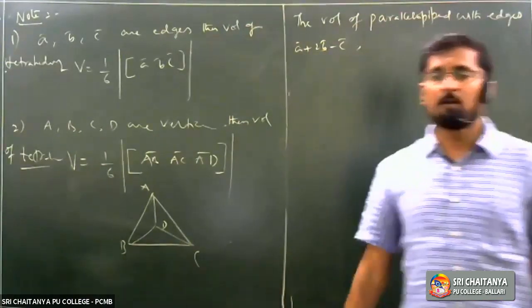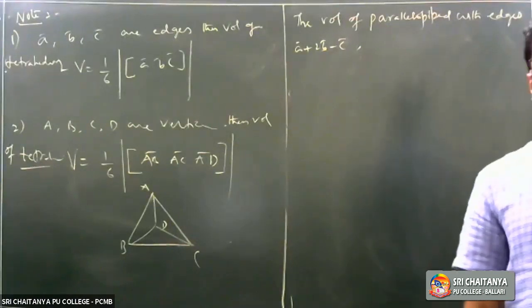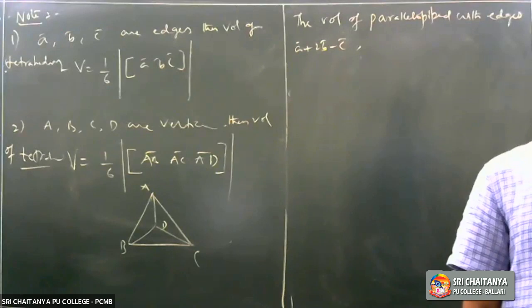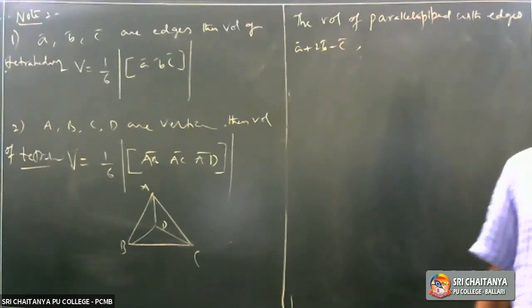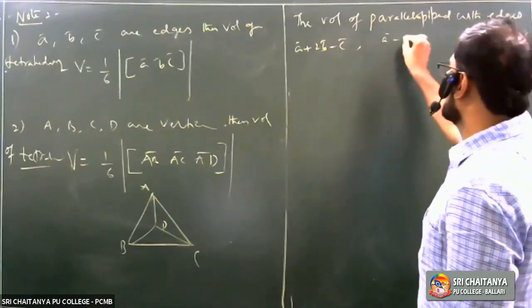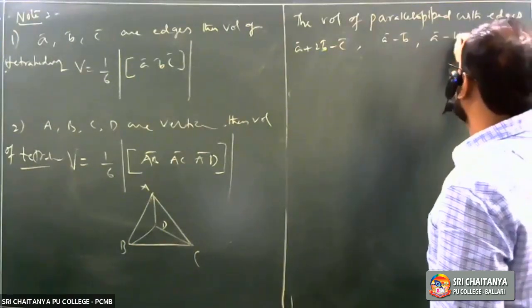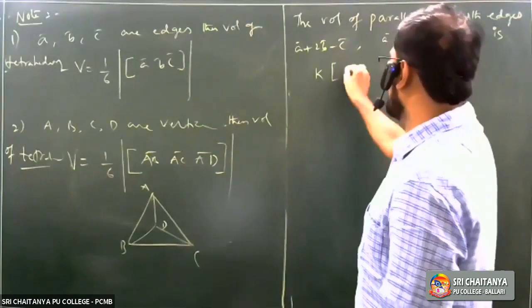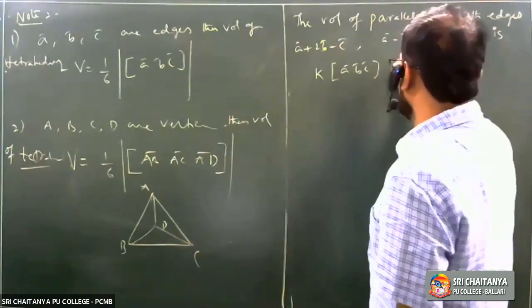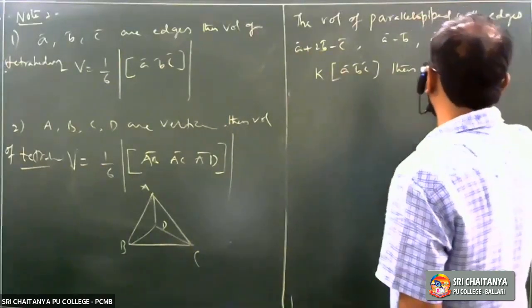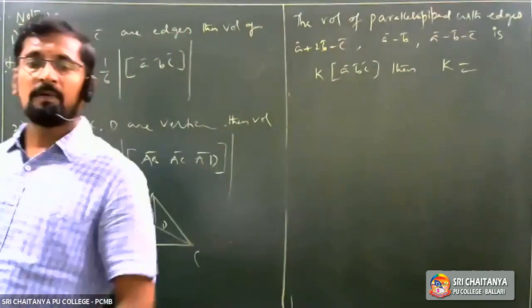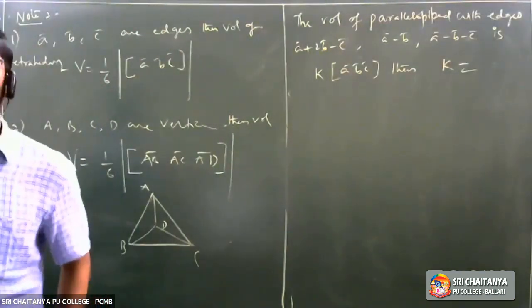The volume of parallelepiped with edges A bar plus 2B bar minus C bar, A bar minus B bar, A bar minus B bar minus C bar is K times of box ABC, then find K. I am going to repeat this question once again. Observe, I hope it is visible to you all.